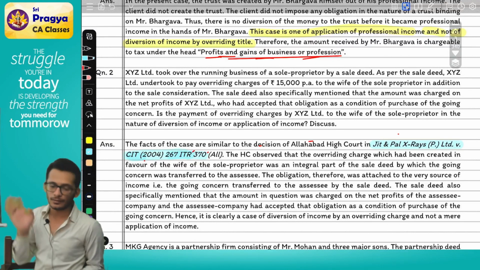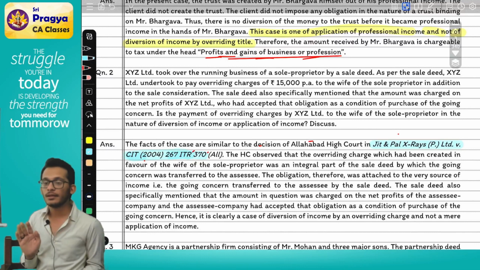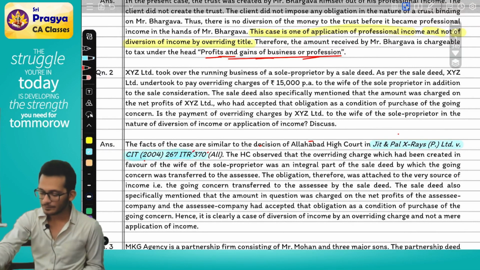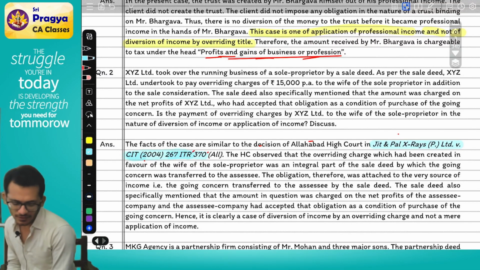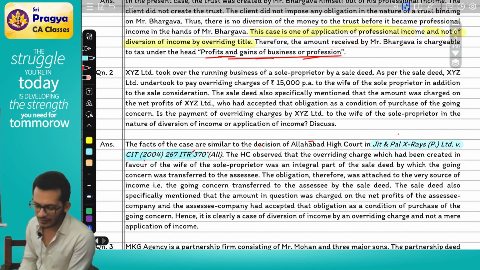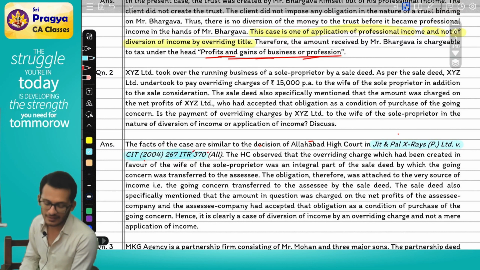No need to remember this. Clear? Let's read. It says, the facts of the case are similar to the decision of the Allahabad High Court in the case of Jit and Pal X-Rays Private Limited versus CIT, 267 ITR 370 Allahabad.